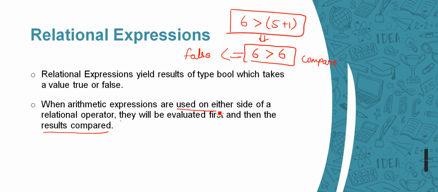On either side of a relational operator, expressions will be evaluated first. So here we are evaluating the result of this one, and after that we declare it as a relational expression. Alright.